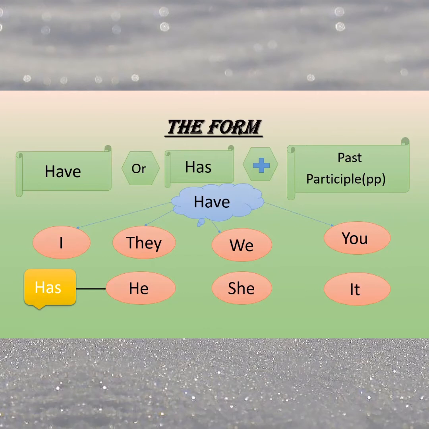So have goes with I, they, we, you. Has goes with he, she, or it. This is the form of the present perfect simple tense: have or has as helping verbs, followed by the past participle form of the verb, or verb 3.